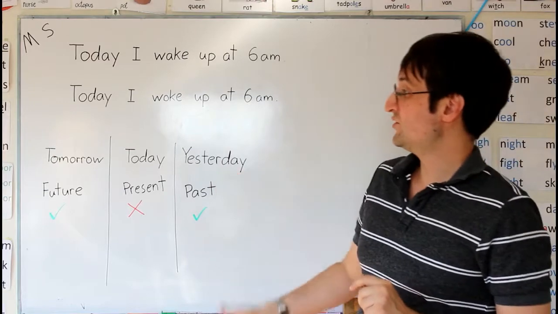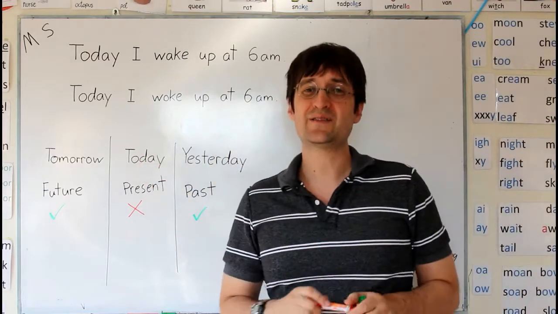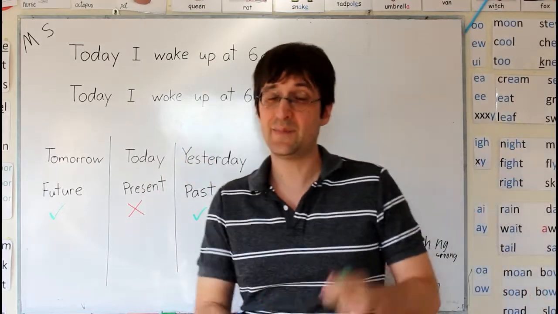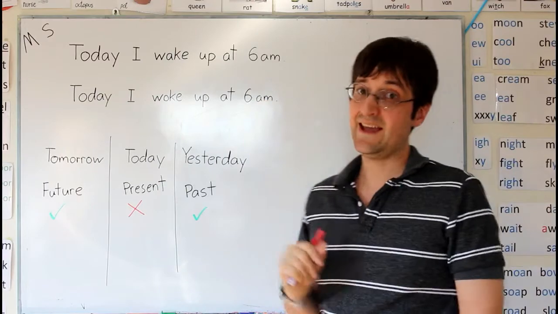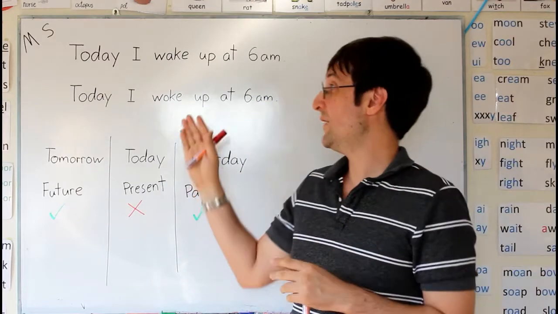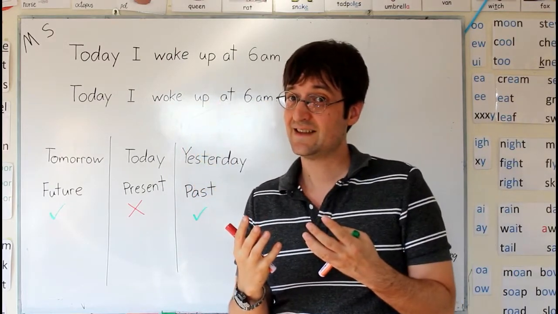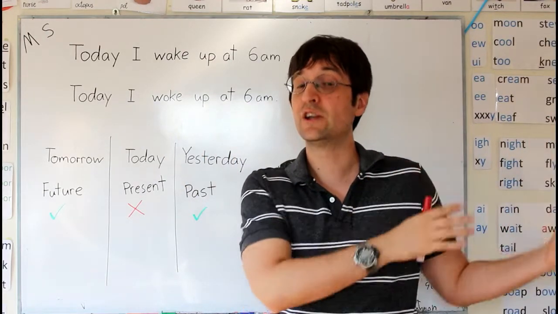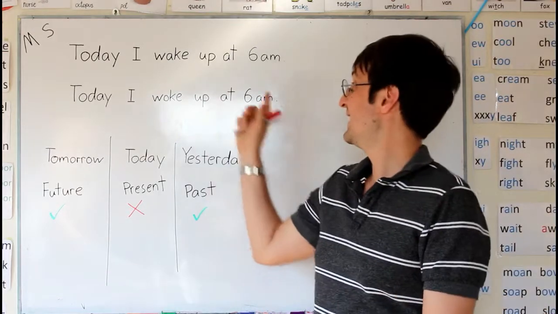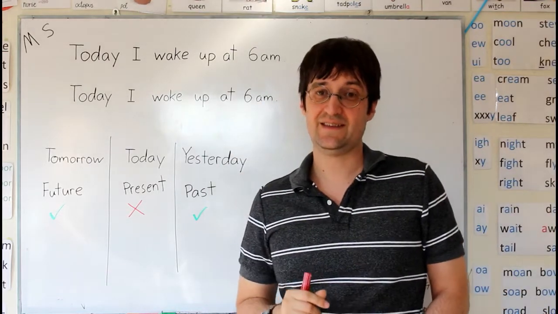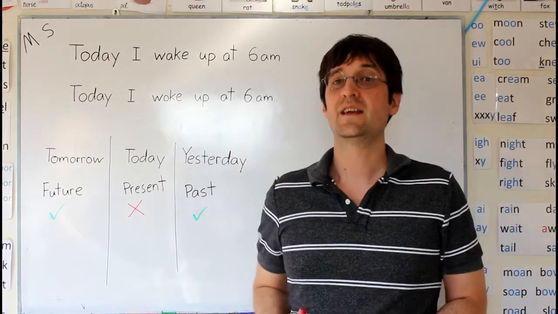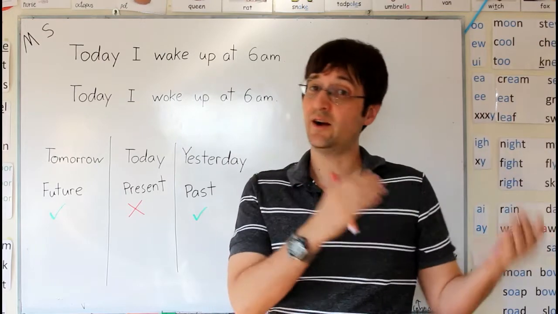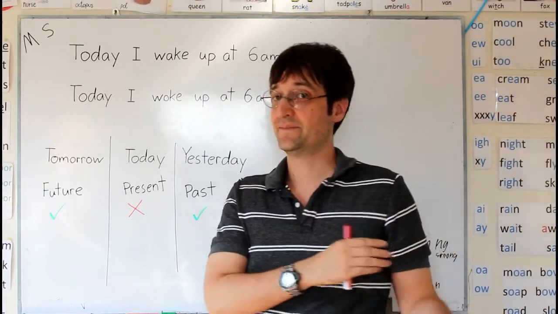So this explanation where you use the present simple to talk about today is not very clear, because in this example we're talking about something that happened this morning at 6 a.m., or really any time that we're going to say this sentence. It's going to be talking about sometime in the past, sometime earlier today. Even if he says at 1 minute after 6 a.m., 6:01, he'll say, I woke up at 6 a.m. Because that 1 minute ago, that was the past.